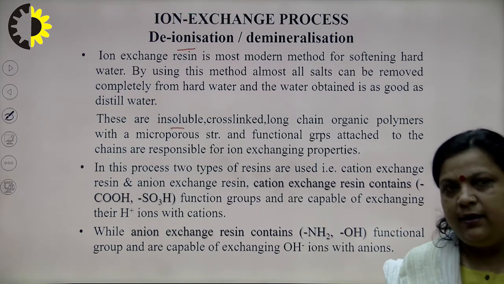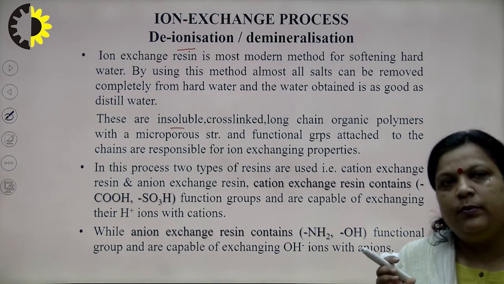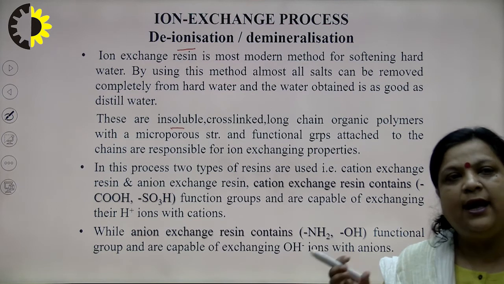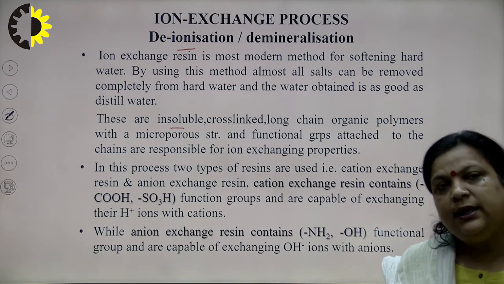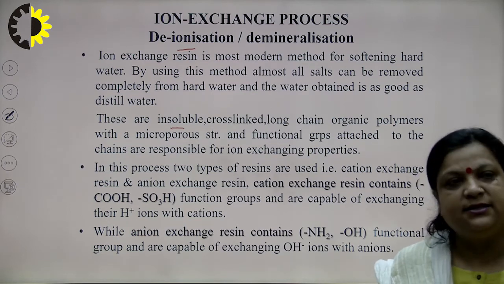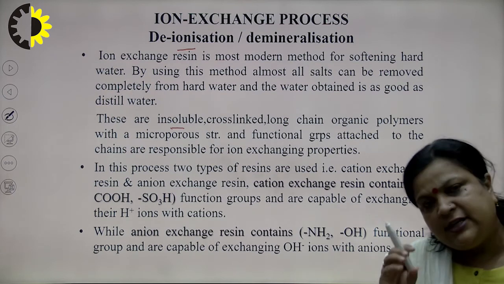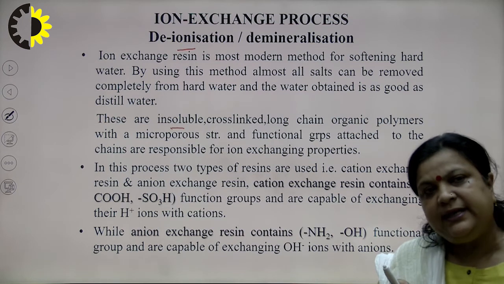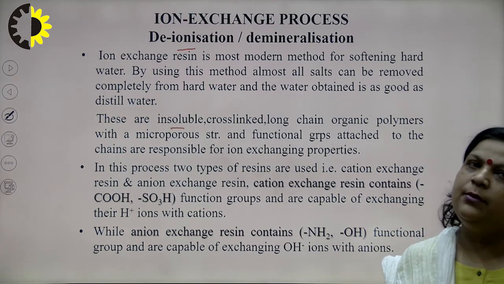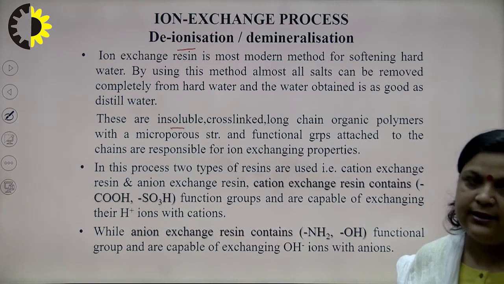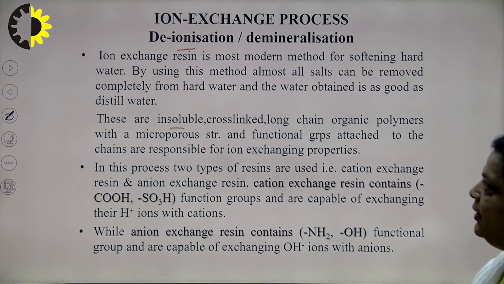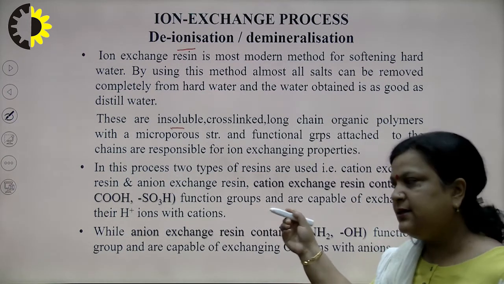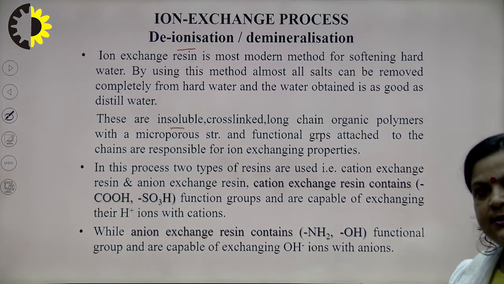In the chain, if the functional group is capable of exchanging H plus ion or cation, then it is termed a cation exchange resin. If the functional group attached to the chain is capable of replacing its anion, then it is termed an anion exchange resin. So, we can say these ion exchange resins are of two types, cation exchange resins and anion exchange resins.